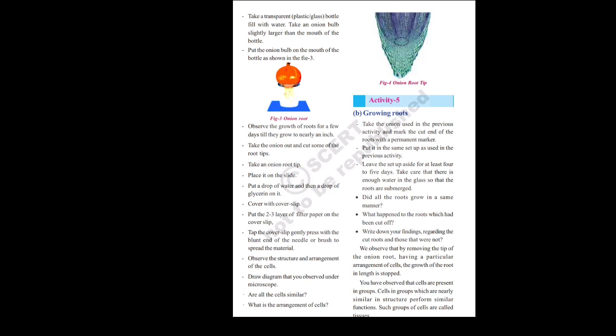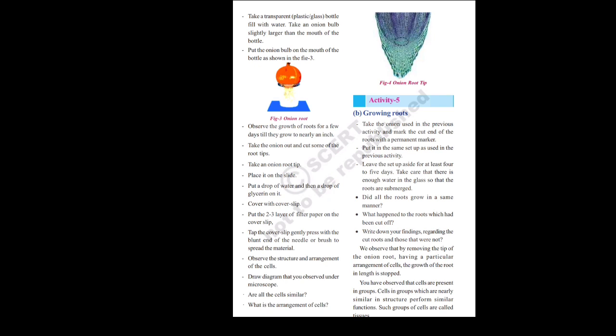In the third activity, we came through a betel leaf. In that activity, we found that the cells are different in shapes. The arrangement is also somewhat irregular. And in the fourth activity, we came through a root tip of onion. There we found that the cells have different shapes, different arrangement, and they do not look identical. This is about activity number 4.